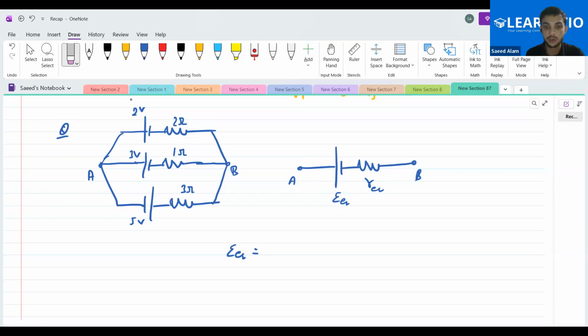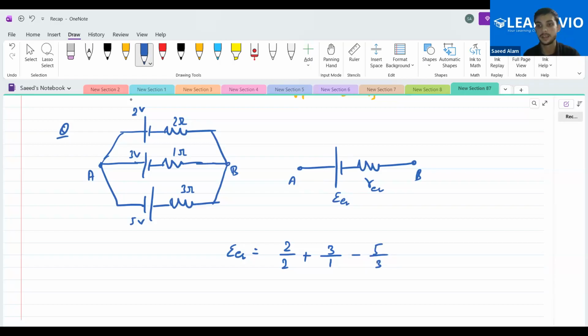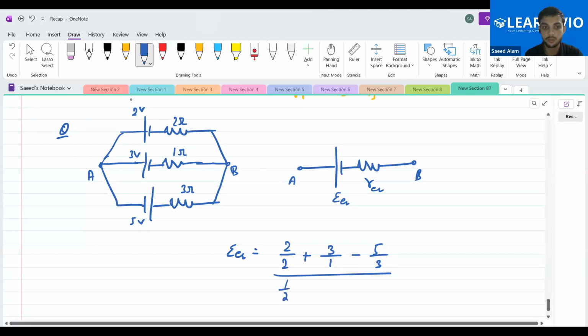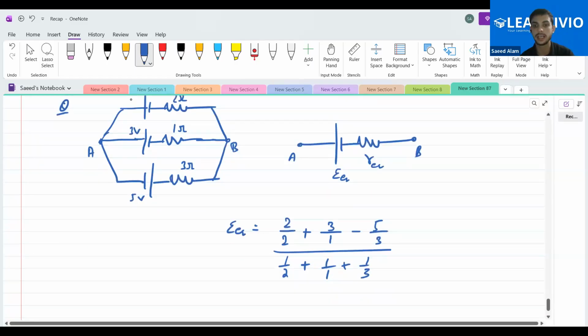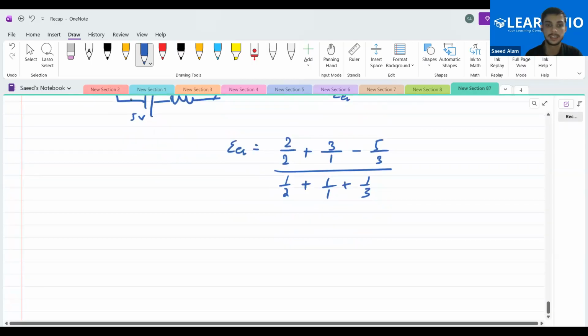So that will become E1 by R1, 2 by 2 plus 3 by 1 minus 5 by 3, divided by 1 by 2 plus 1 by 1 plus 1 by 3. The R are always positive, so no need to do anything with that. Is this clear to you? Now solve the equations and you will get the answers.